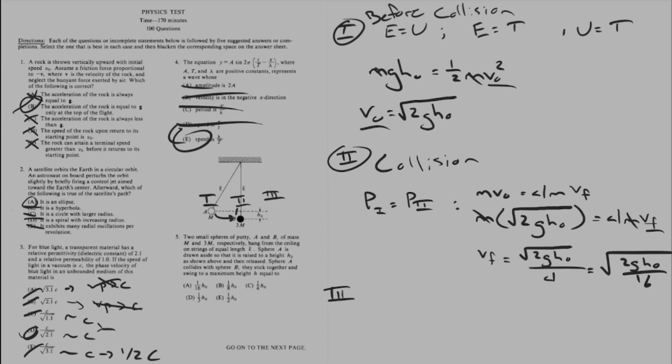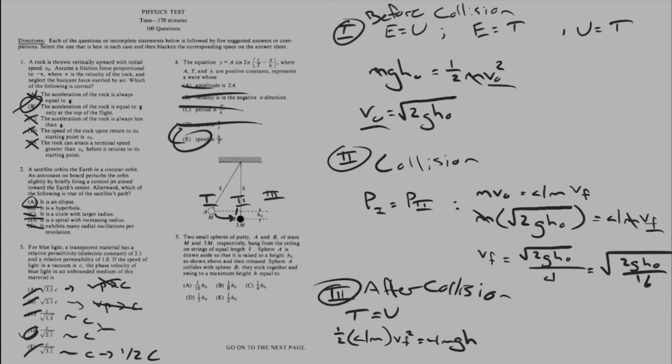Now on to part 3. This is after the collision. Again we're looking at energy conservation. The kinetic energy is going to be equal to the potential energy. I'm going to use the potential energy to get my final height. So now I have 1/2 times 4m vf squared is equal to 4mgh. I can cancel the 4m on both sides.